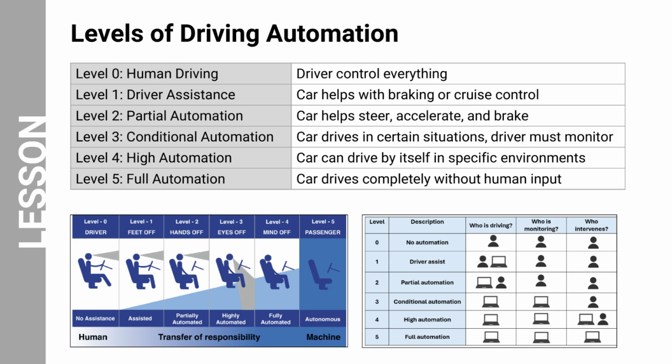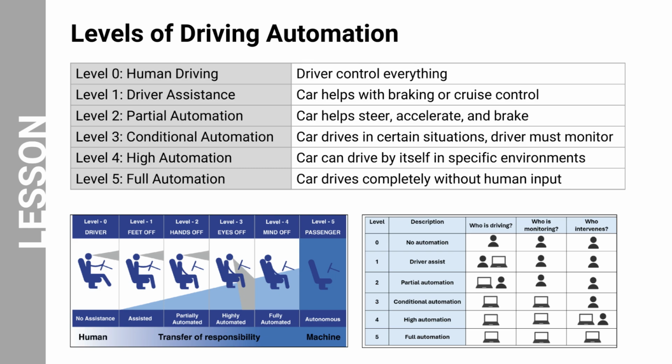Now that we understand what autonomous vehicles are, let's look at how driving responsibility gradually shifts from humans to machines. Autonomous driving is classified into different levels of automation, from level 0 to level 5. Look at the image on the right side. The table shows who is responsible for driving at each level. At the lower levels, the human driver controls most of the vehicle functions, while the system only provides assistance. As the levels increase, the vehicle begins to handle more tasks like steering, braking, and acceleration.